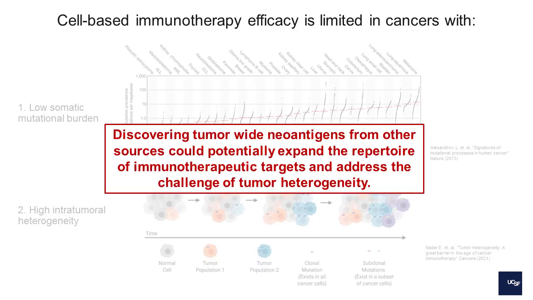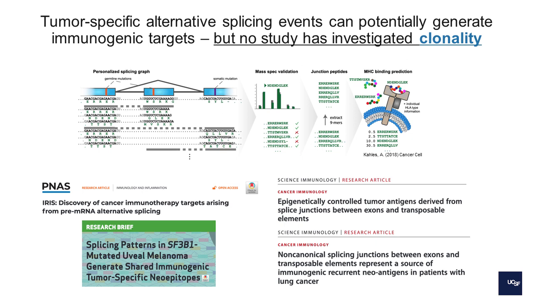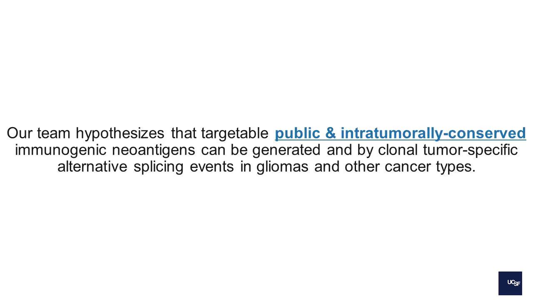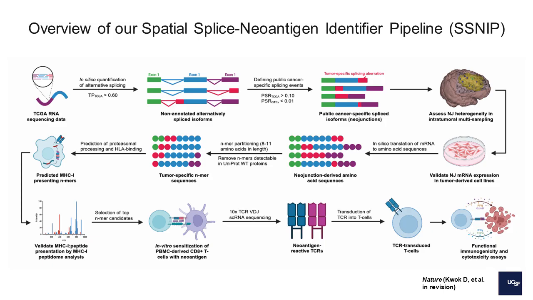So discovering new tumor-wide neoantigens from other sources could potentially expand the repertoire of immunotherapeutic targets and address this challenge of intratumoral heterogeneity. Our project focuses on using RNA as a potential source for generating these neoantigens. Studies have shown that RNA splicing events can generate immunogenic targets, but no study has investigated the clonality of these targets themselves. Many have discovered neoantigens that have worked and have not. But our study hypothesizes and looks for public and intratumorally conserved immunogenic neoantigens that can be generated by clonal tumor-specific alternative splicing events in gliomas and other cancer types.